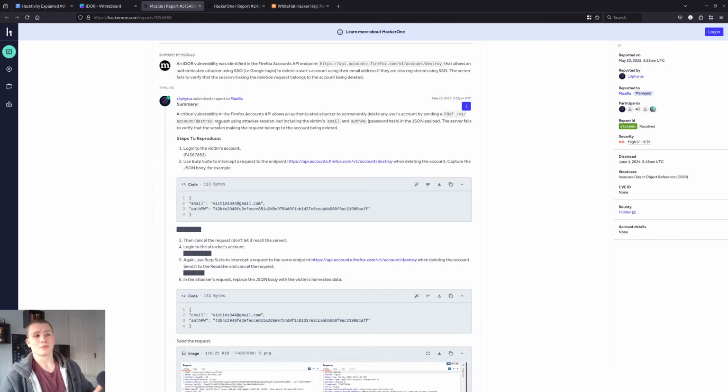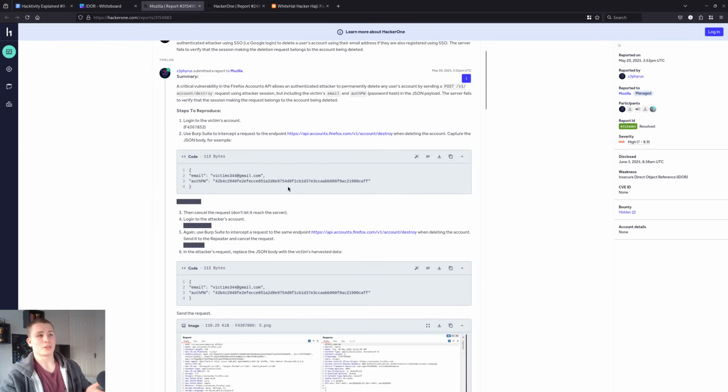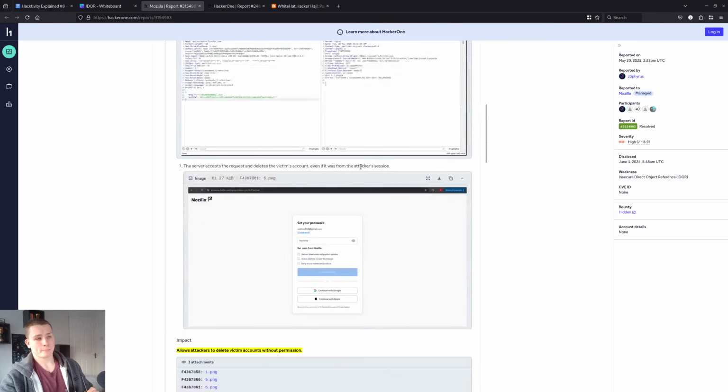And basically what happened was that in order to delete your account, you had to supply 2 things. You had to supply the user's email and you had to supply their password hash. If the user was using a normal account, this vulnerability is hard to exploit, because even if there was an IDOR here, you would have to know their password hash and their email. If you knew those 2 things, then you could literally just log in as them anyway, so it wouldn't actually matter. But if you scroll down here,